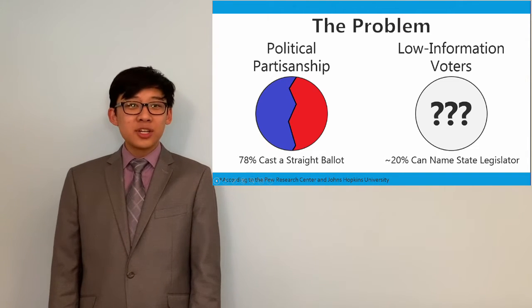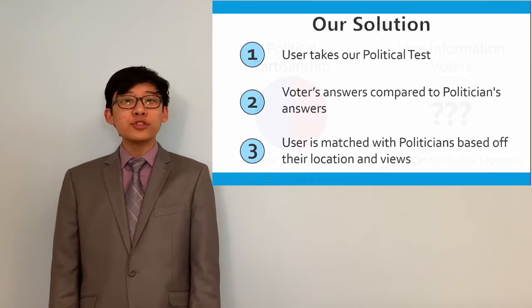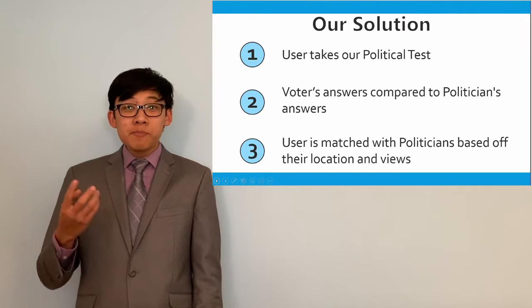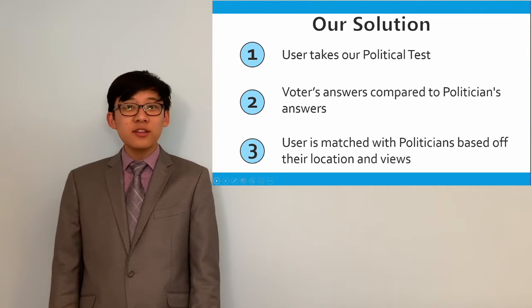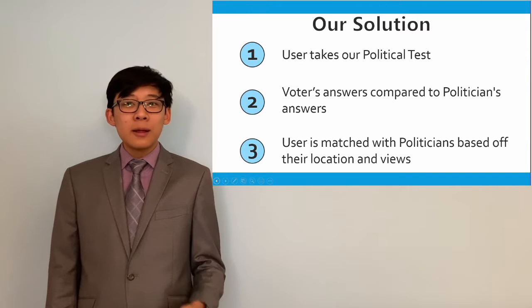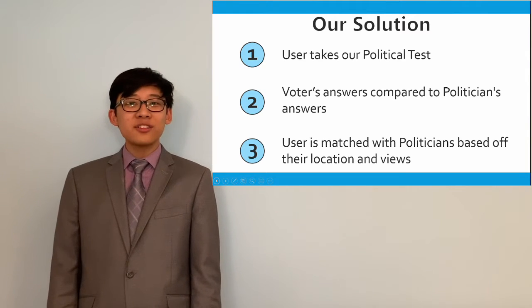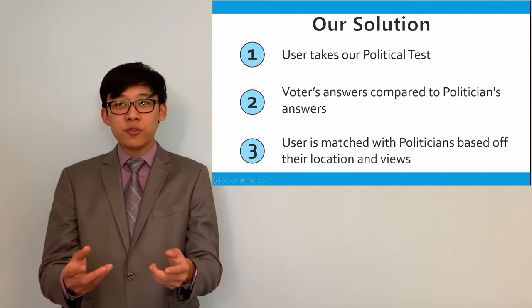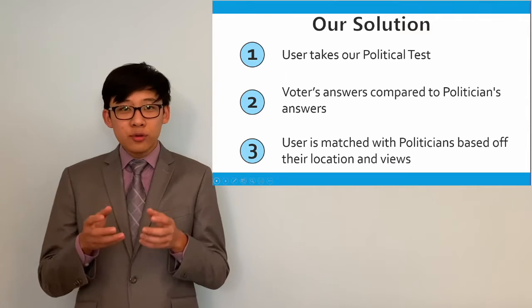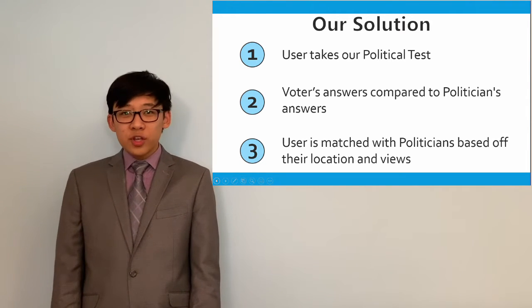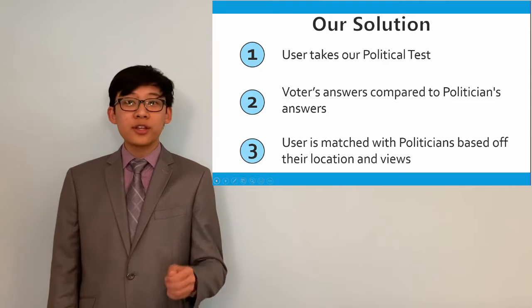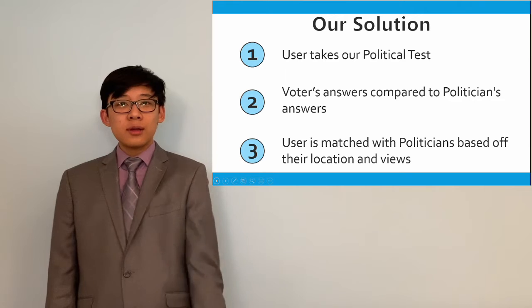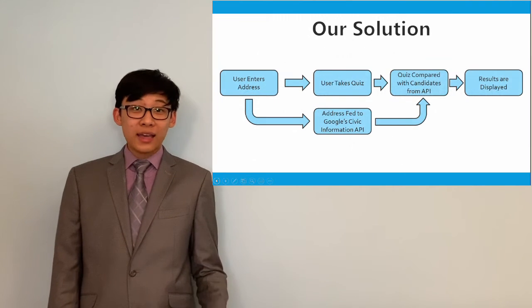This is where PoliMatch comes in. Our solution has 3 steps. First, the user takes our political test. Then, their questions are compared to the responses of politicians who will take the same test. This allows us to find the views of politicians quickly and efficiently. This reduces the process of research into their political views into sending a quick link to a simple form. Lastly, the users are matched to politicians, not a party, and are matched based off their geography and their political views. Let's take a deeper look into how the backend works.